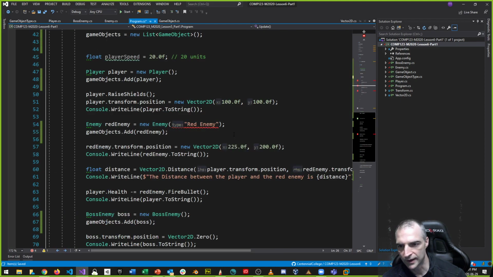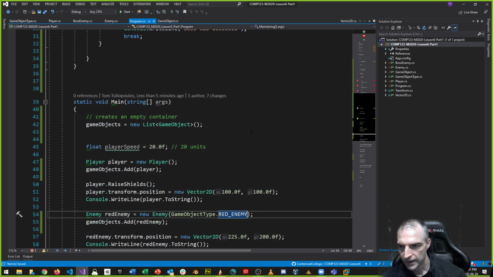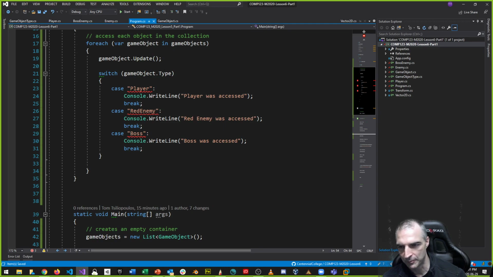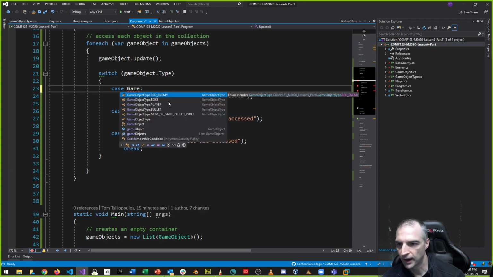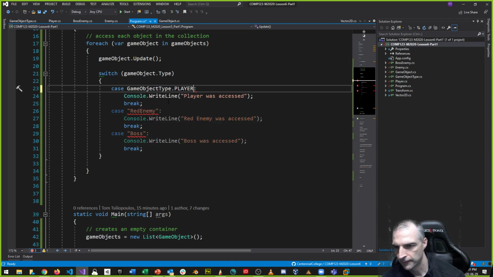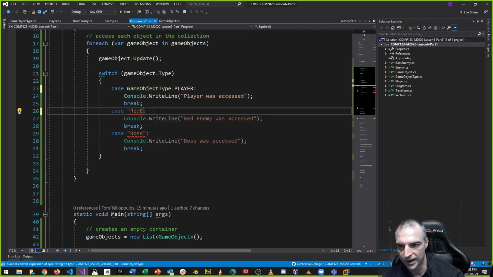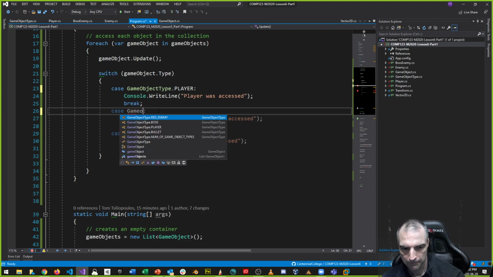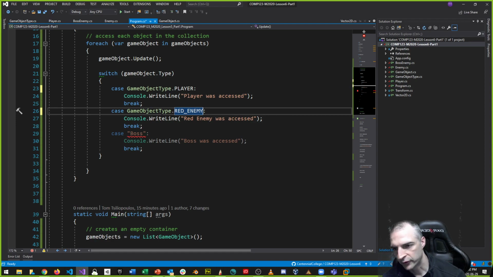If I go to my program.cs, this also doesn't make any sense because now my red enemy can't be like this. I have to call it red enemy. Game object type red enemy. The red enemy is the one I'm making from the game object type. These are all good. And then this doesn't work anymore because game object type is what I'm actually scrolling through, which means this one would be game object type player, and this one would be game object type red enemy. And this one would be game object type boss.